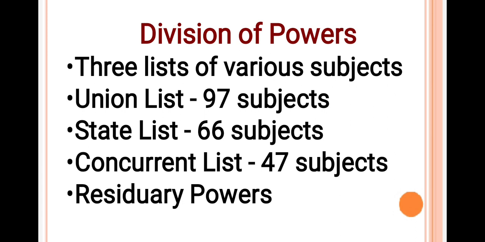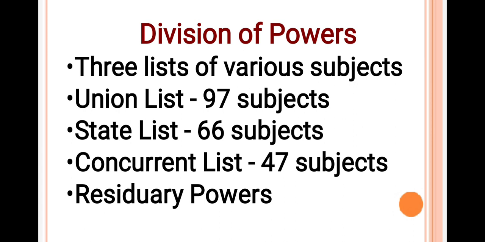Next topic, division of powers. The Constitution has divided the subjects for making laws between the union government and the state government. Our Constitution has given three lists of various subjects. The first list is called Union List. It contains 97 subjects on which the union government makes laws.